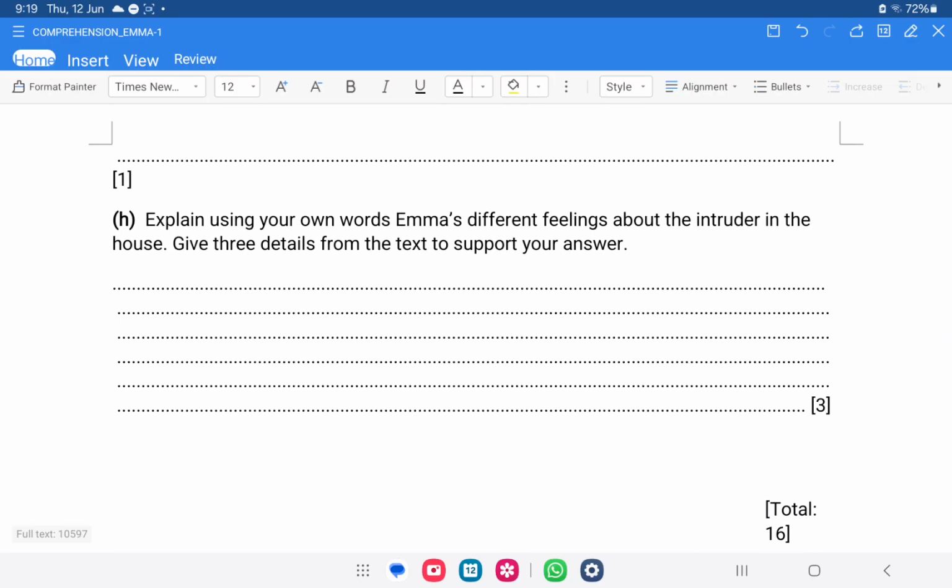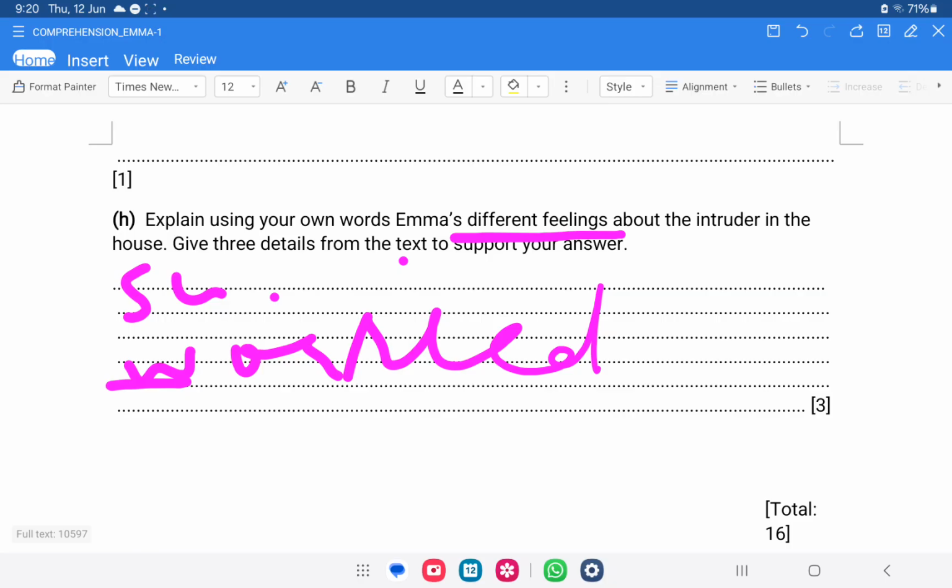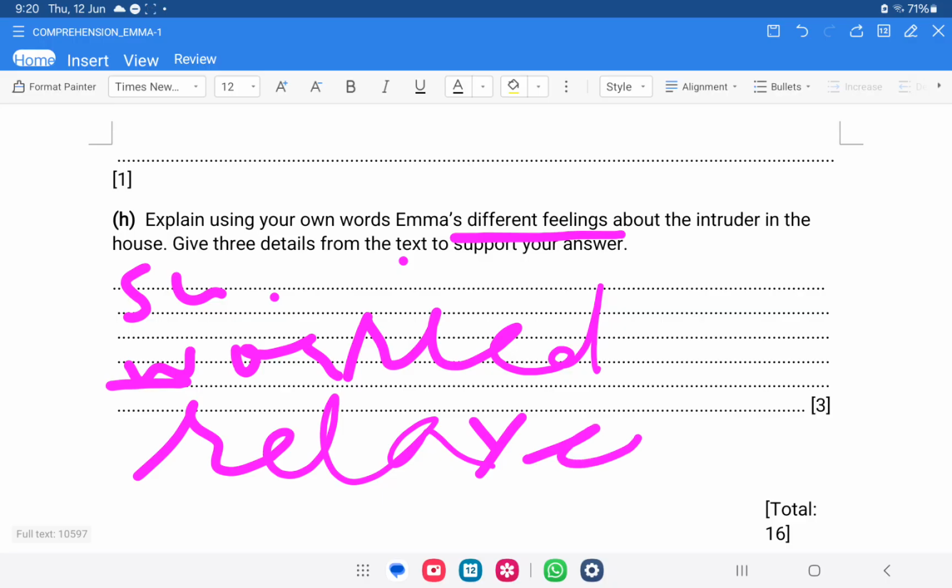Now, last question of comprehension task. Explain using your own words Emma's different feelings about the intruder in the house. Give three details from the text to support your answer. In this question you have to write three different feelings. Remember, these are three different feelings. If at one place she is suspicious, the second one she is worried. Suspicious and worried, these are two different feelings. If there is something that she is relaxed, you are going to write that. So these must be three different feelings.